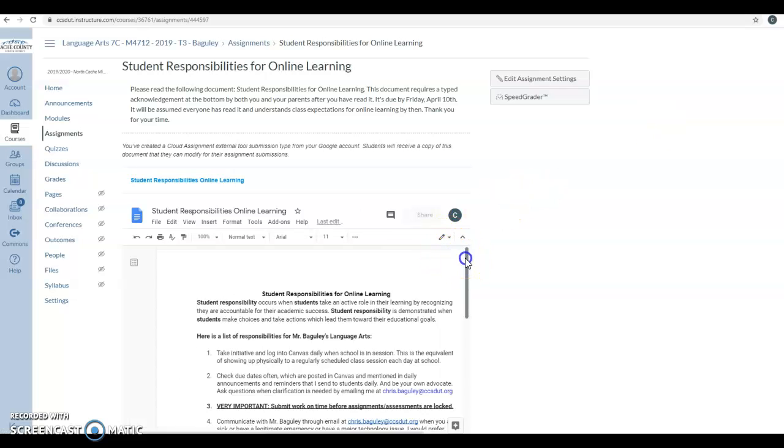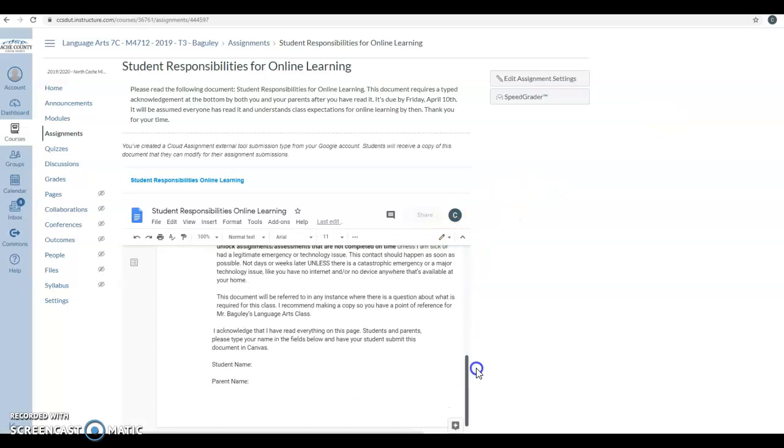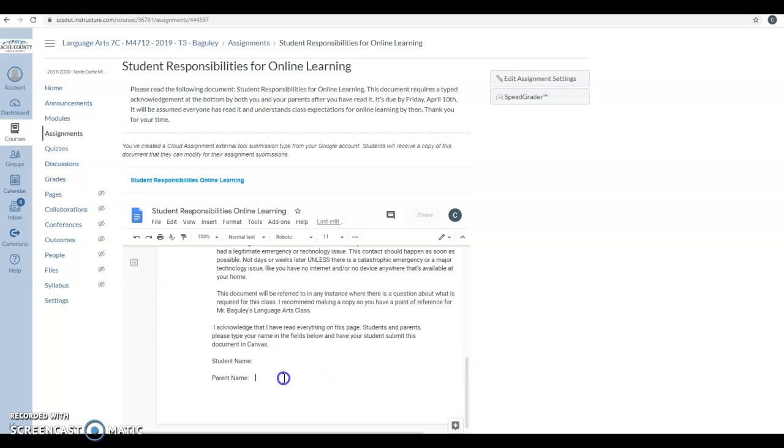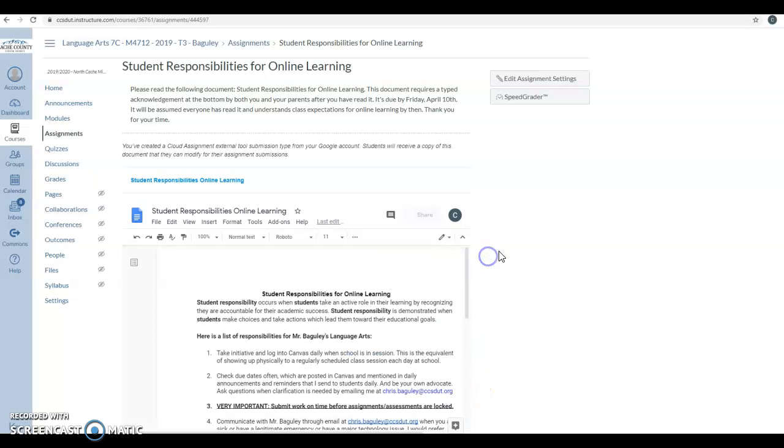When this document opens up, you need to read through it with your parents. Make sure to type your name. Type your parent's name, that's equivalent of a signature. Then there should be a blue submit button somewhere on your screen. Click on it and then it will send it to me.